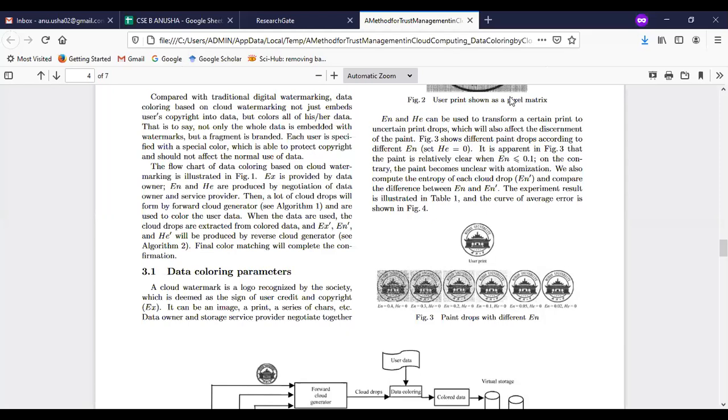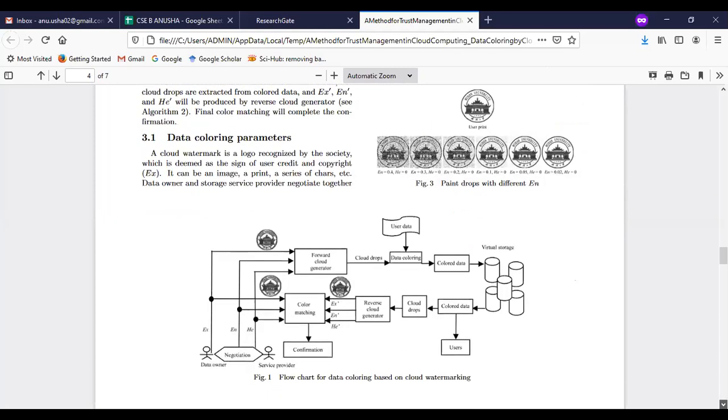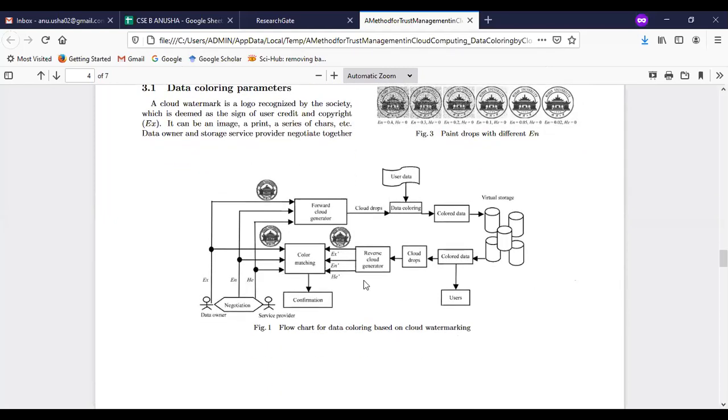So here there is no user print, and no pixel representation is used. For this we are using this type of representation, which has been followed by this one. For the data, coloring has to be done first, and then watermarking has to be done.